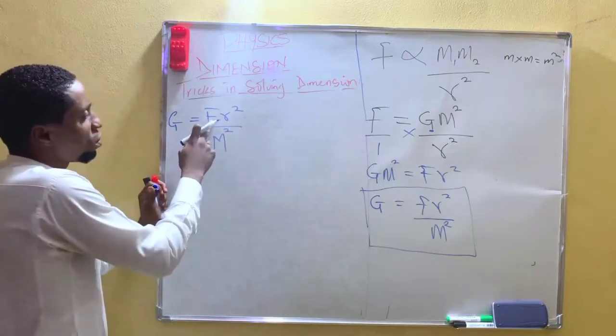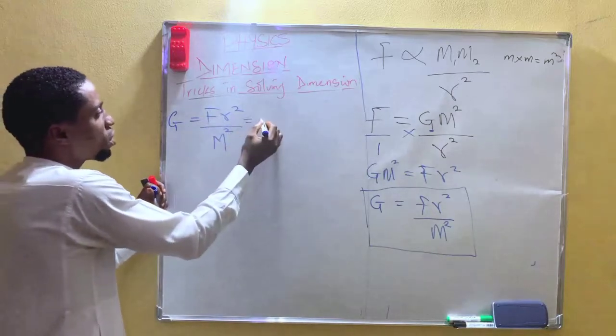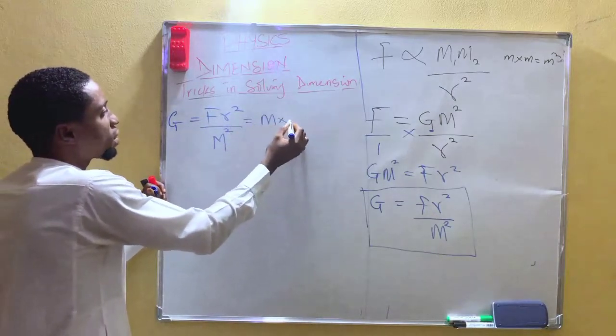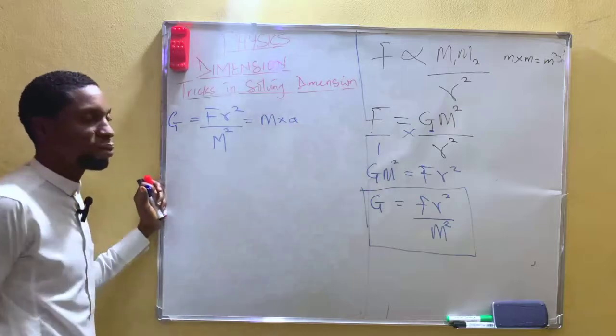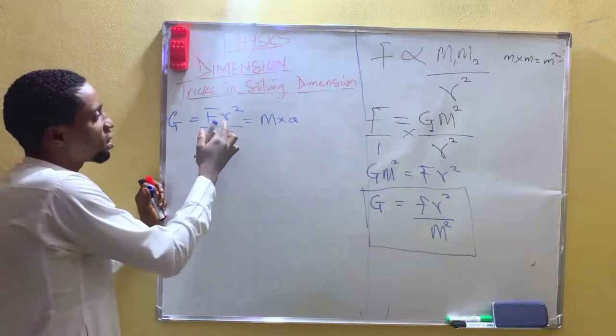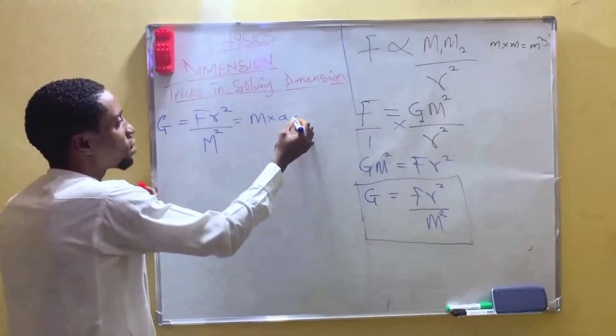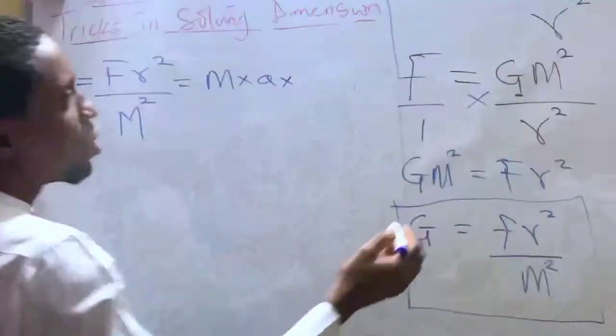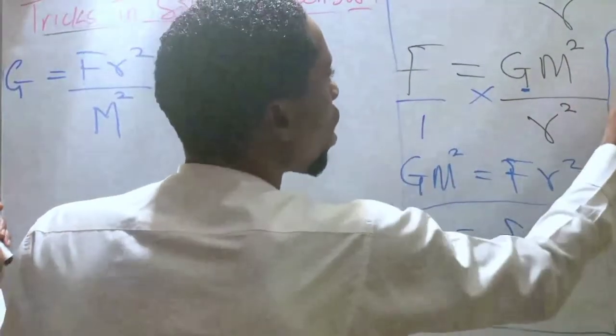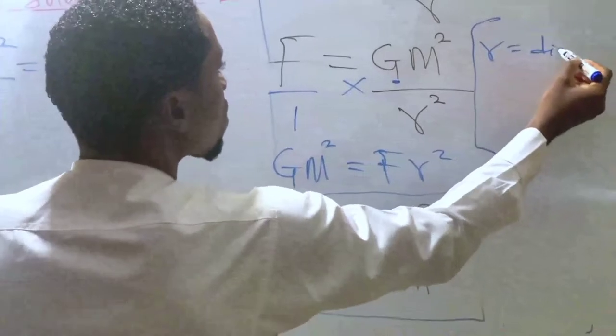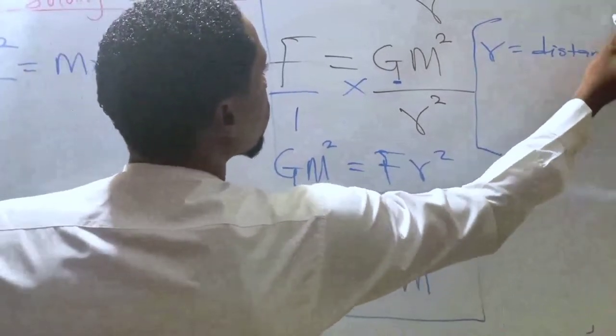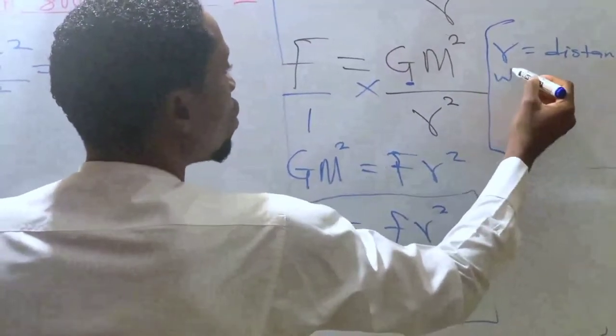Now, force is mass times acceleration. This r that you are seeing here represents your distance. So r is equal to distance, which is measured in meter.